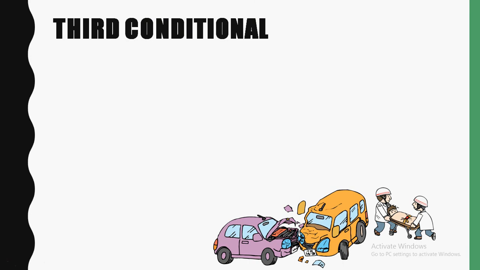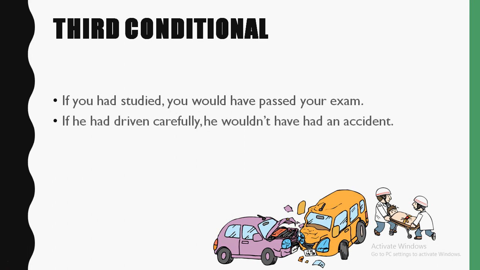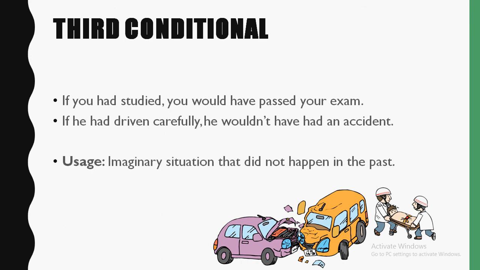The third conditional. An example of the third conditional is, if you had studied, you would have passed your exam. If he had driven carefully, he wouldn't have had an accident. So when do we use this third conditional? We use the third conditional in an imaginary situation that did not happen in the past. So for example, somebody did not study for his exams, and so therefore he failed.